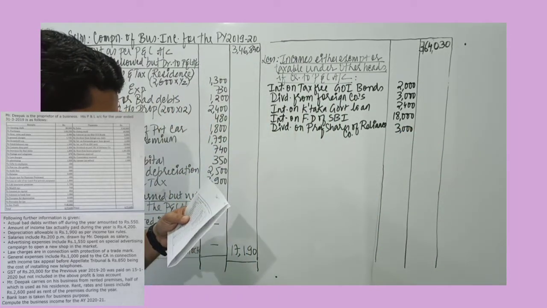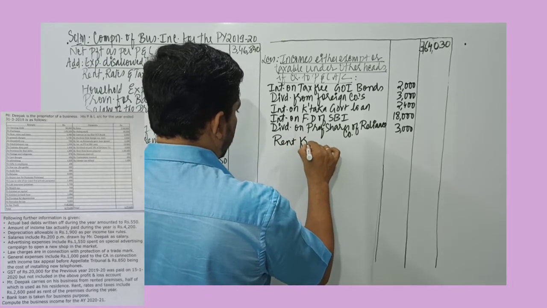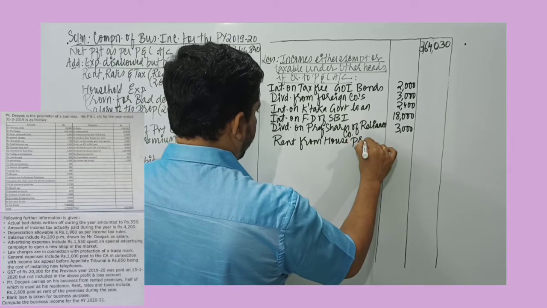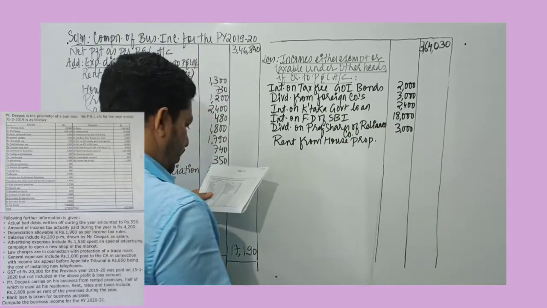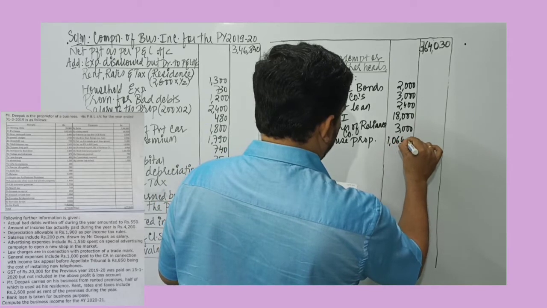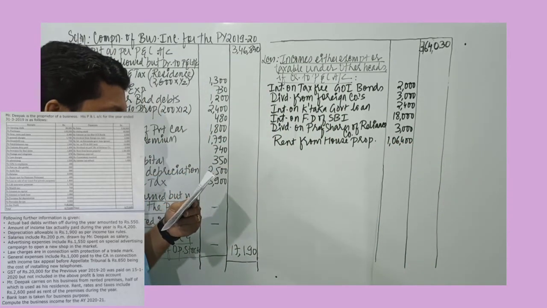So 3,000 rupees. Rent from house property will be taken under the head house property. It is not a business income related item. So it must be excluded. Rent from house property is 1,06,400.